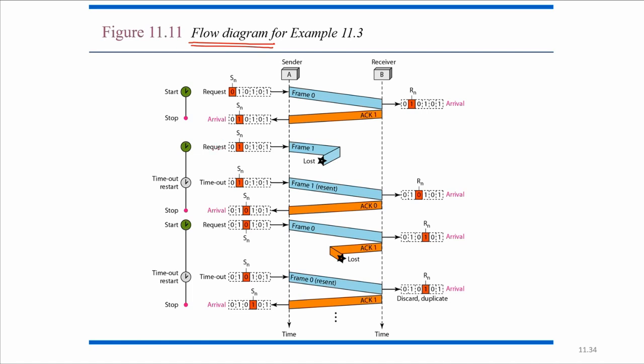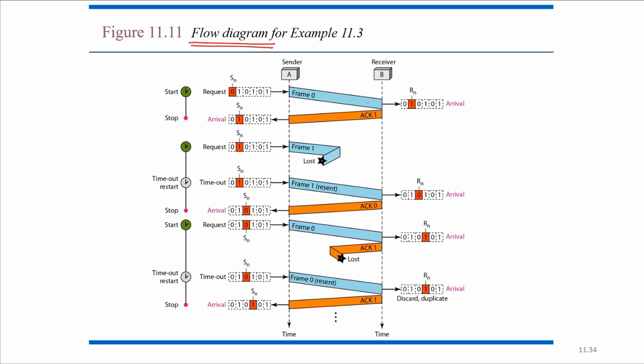Suppose the next request is for frame number 1. Frame number 1 is sent and the timer starts, but the frame gets lost in between, in the channel. It is not received by the receiver. If the receiver has not received it, it will not send the acknowledgement.